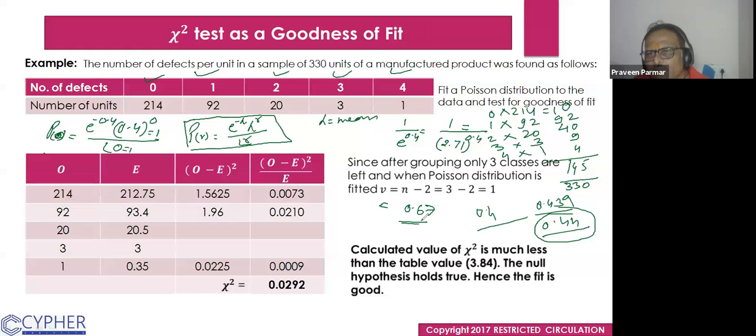This value I get out of this, and I multiply it with 330, the sample size. 0.67 into 330, we get 221. So I have written something wrong earlier. I think it should be 221.